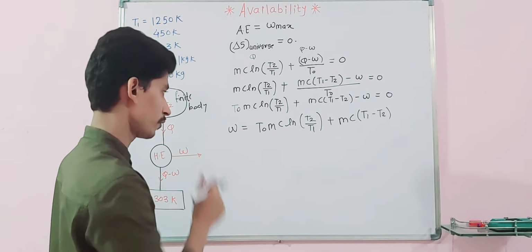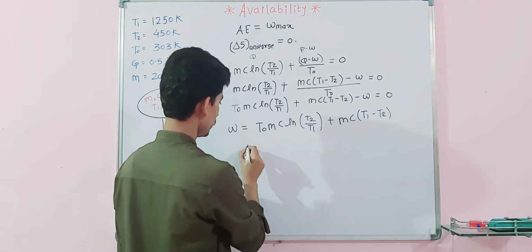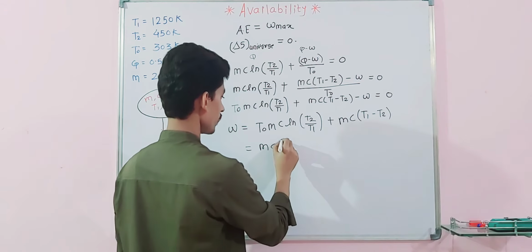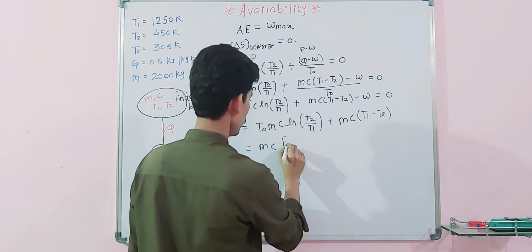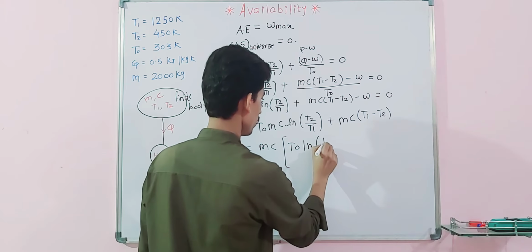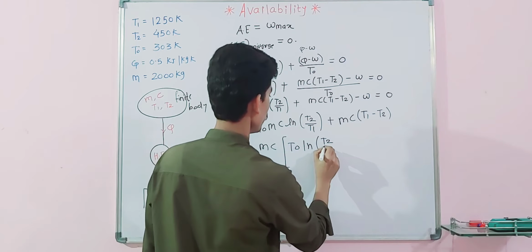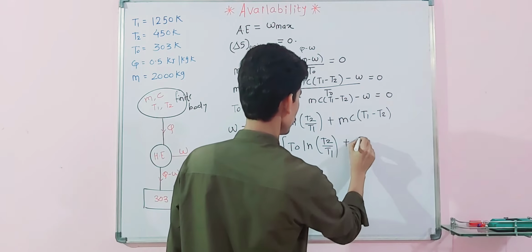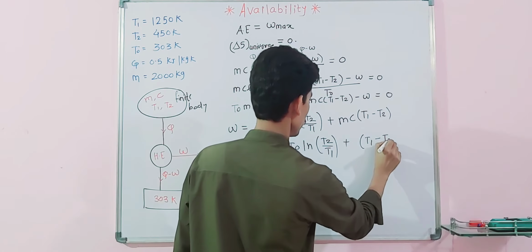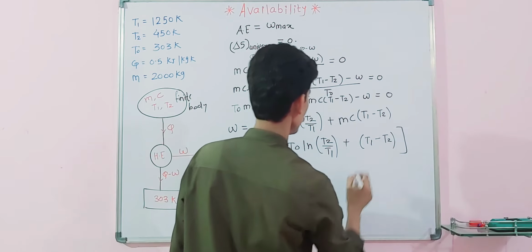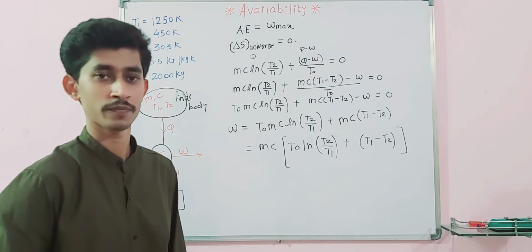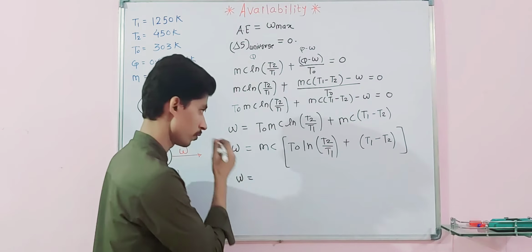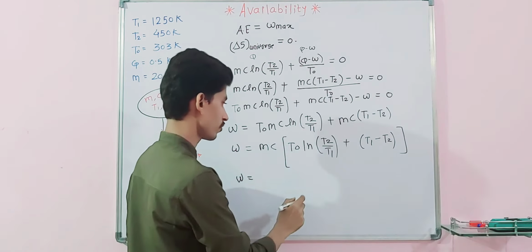Again, we take MC as common. So MC as a common factor, T naught ln T2 by T1 plus T1 minus T2. So this is my W. Again we can write W by taking the reciprocal inside the logarithm.